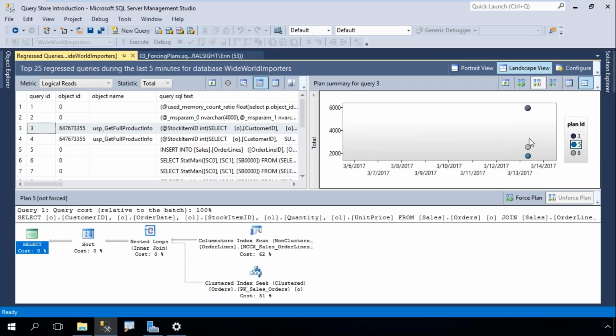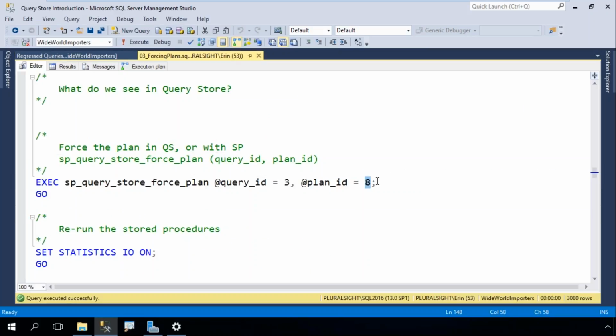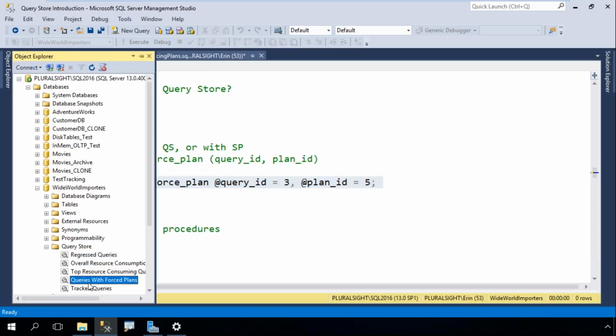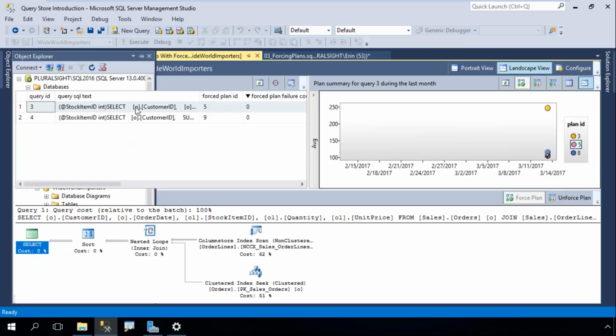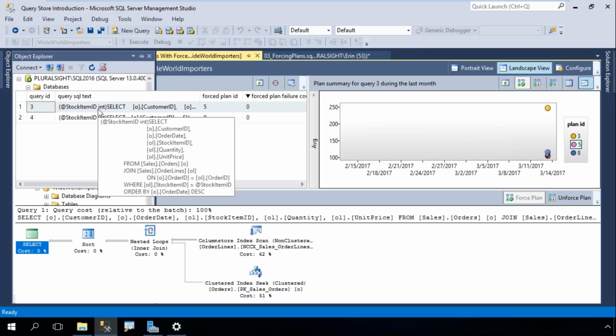Yep, query ID 3, plan ID 5. So let's change that. And then if I run this, boom, it's there. Now, the quick way to check what has a forced plan is to double-click here and see what queries have a forced plan. This is so easy. Again, this view is only available with that 17.x version of Management Studio.